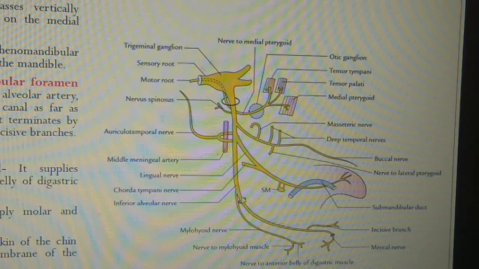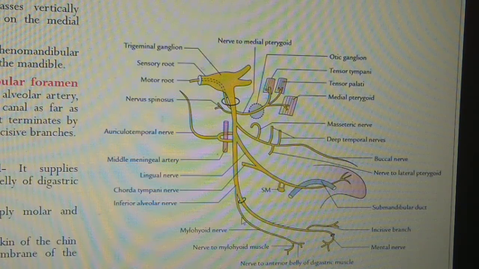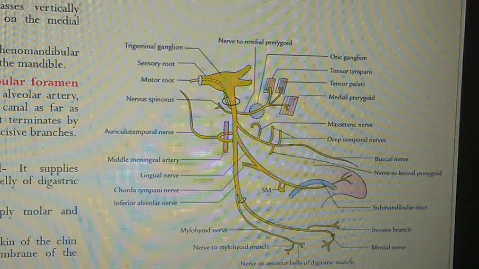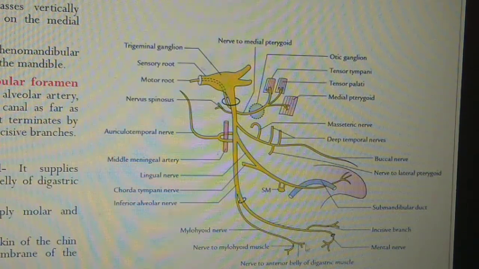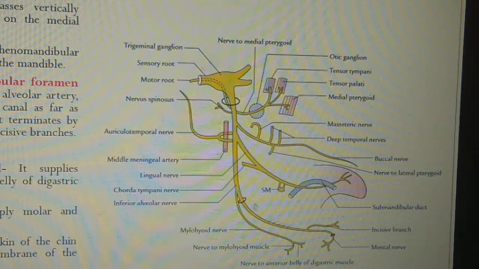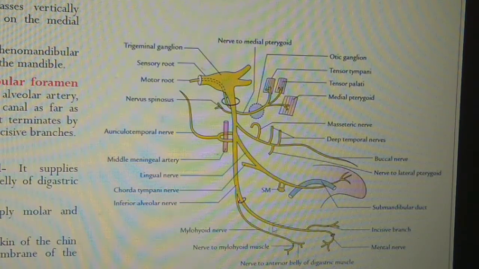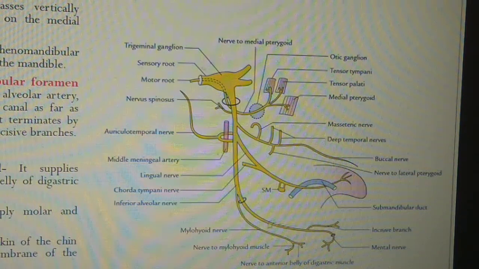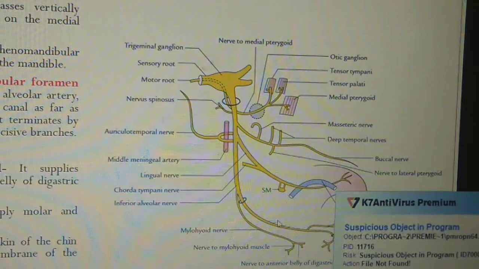The first branch it gives just before the mandibular foramen is known as the mylohyoid nerve. This is the mylohyoid nerve. It runs in the mylohyoid groove and supplies the mylohyoid muscle and the anterior belly of the digastric muscle. Now in the mandibular canal, this inferior alveolar nerve also gives branches to the molar and premolar teeth, known as the dental branches.